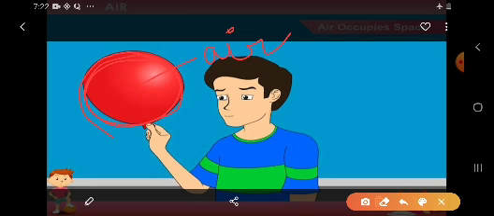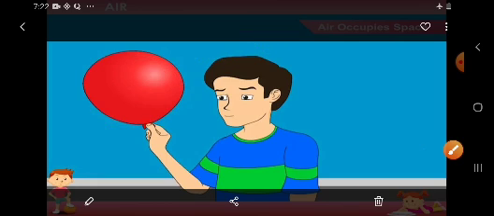When it is completely filled with air, it takes a definite shape. This shape is only because of the air which has occupied space inside the balloon. So children, here we can say that air occupies space.